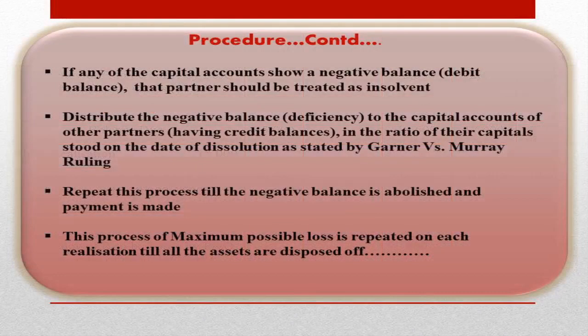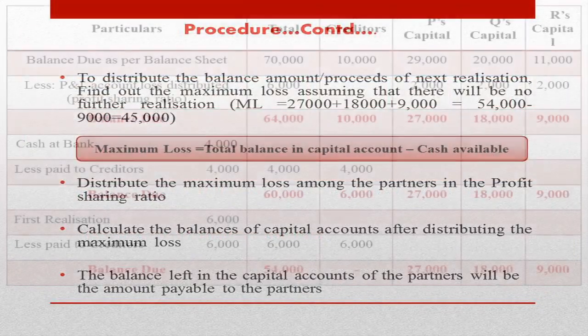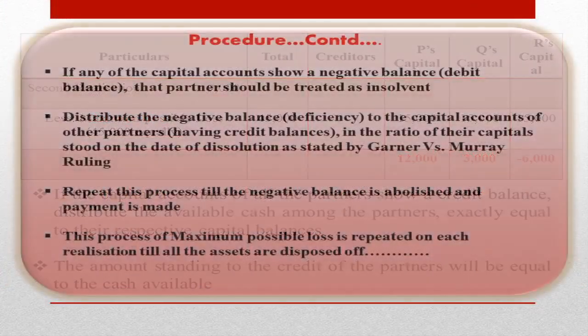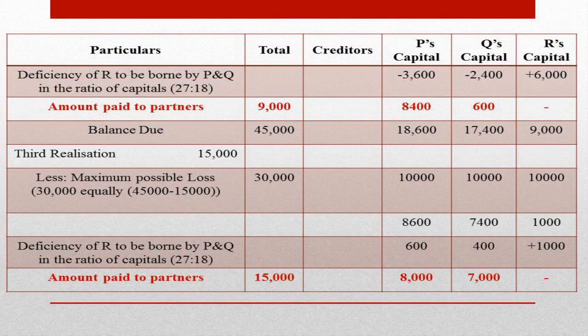Let us see what is the ratio of capitals of P and Q. Here P's capital shows a net amount rupees 27,000 and Q's capital shows a net amount rupees 18,000. Therefore, their proportion is 27:18. R's deficiency is to be borne by P and Q in the ratio of their capitals, that is 27:18. When this deficiency is borne by P and Q, the capital accounts of P and Q will give a credit balance, that is rupees 8,400 in P's capital and rupees 600 in Q's capital.